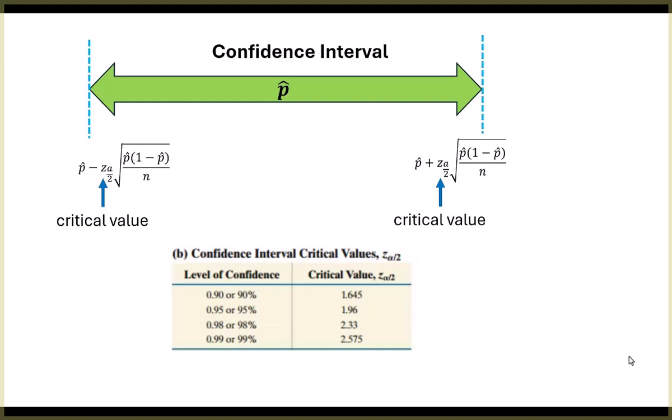Now, Tuesday, next week, we're going to talk about how do you interpret these things? But I just want you to say, okay, I know how to make one. I might not know what it means yet, but I know how to make one. If I wanted to be, look at this, 99% confident, then that critical value is 2.575. And we'll see the results of that here in just a second. Stop right there. See if that makes sense.